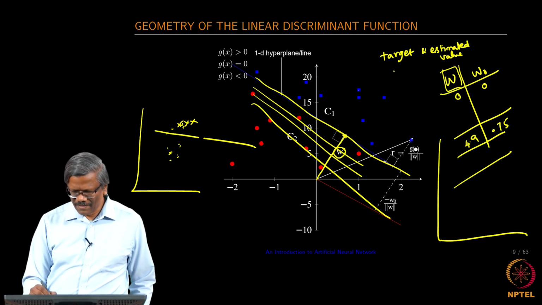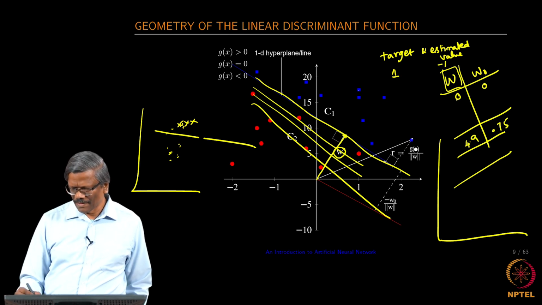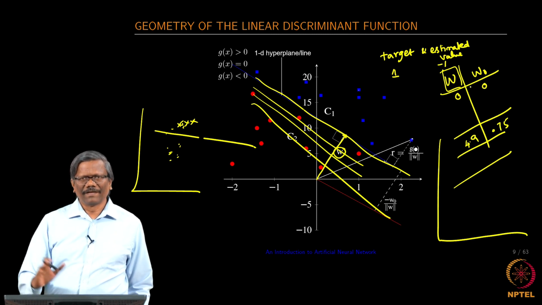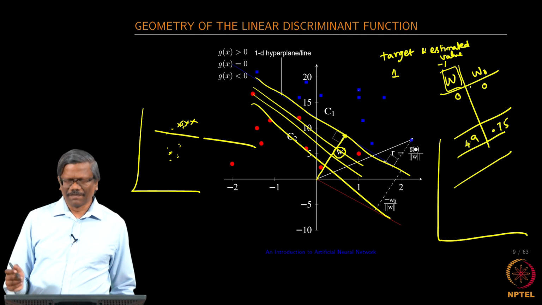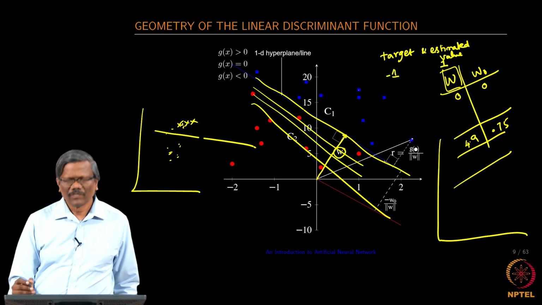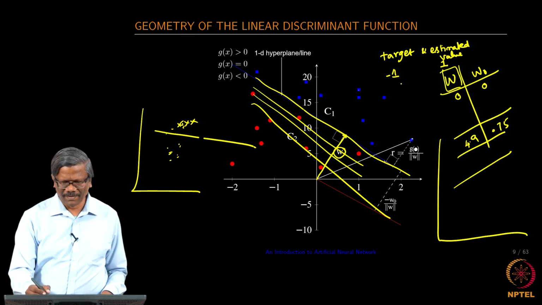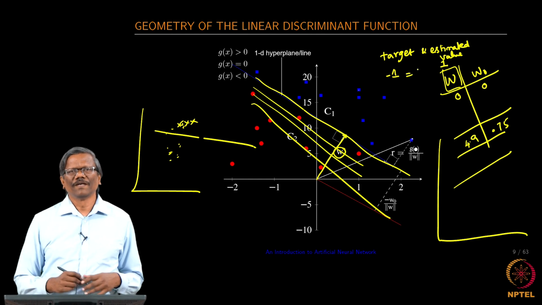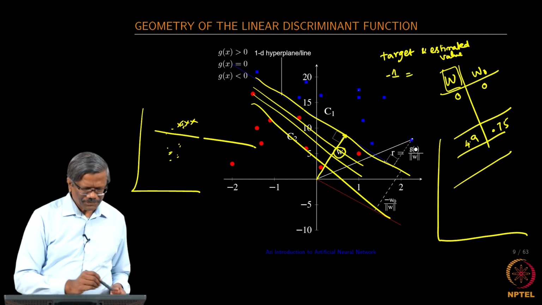Let us assume that this is equal to 1, and then if the estimated value is -1, we know that we have to adjust W in such a way that it increases the weights for all the positive values, and if it is -1 and this is 1, we have to reduce the weights in the direction, so that it comes closer to the target value. Okay.